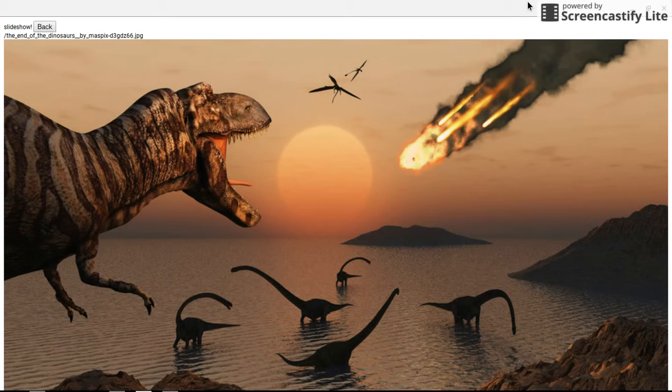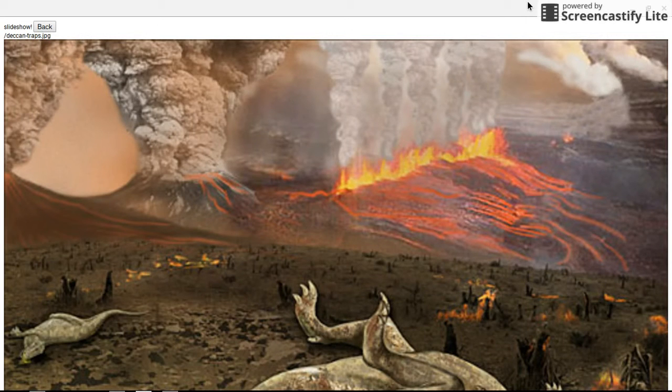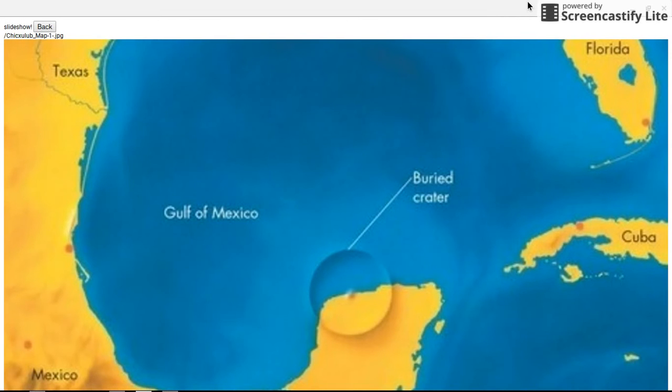And so, bear with me, I'm going to talk about the most popular one first, which is the asteroid impact. And the main evidence for that is the KT boundary, which is a clay layer that kind of tops off the Cretaceous deposits, and basically it's a layer of clay that is iridium rich. It's a rare radioactive element that's usually laid down in a nuclear blast or an asteroid impact, and it can also be deposited by volcanic eruptions.